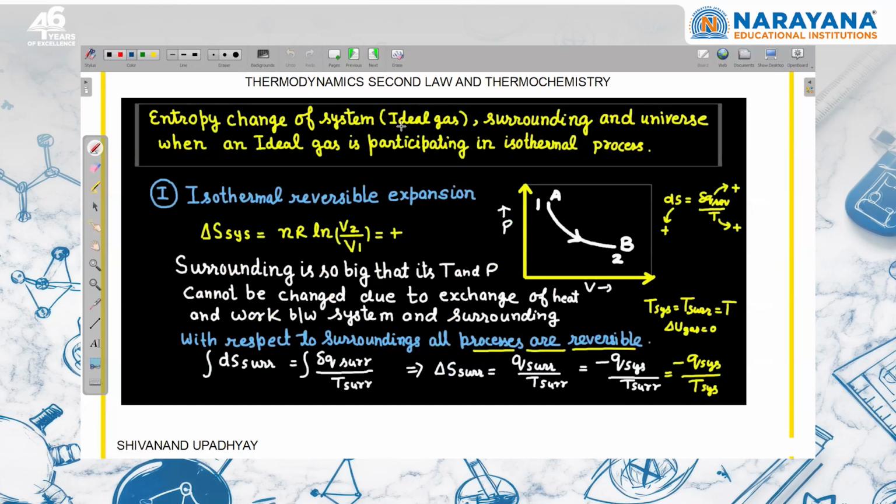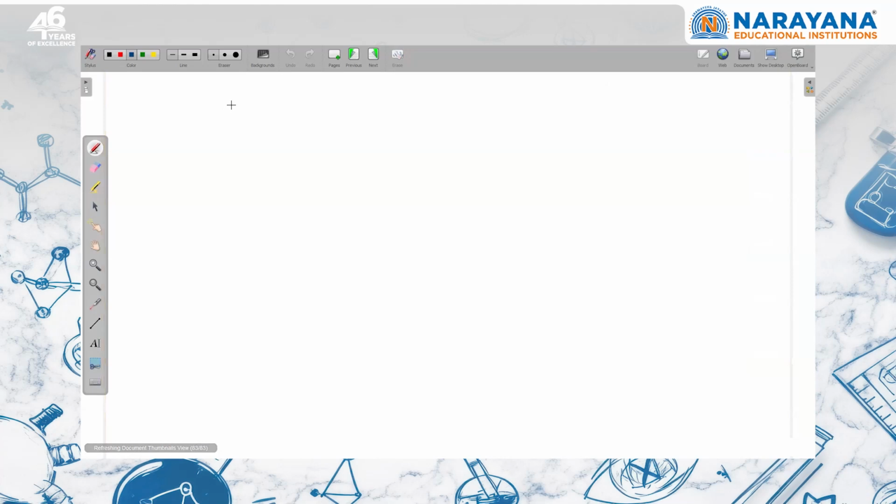Entropy change of system, surrounding and universe when an ideal gas is participating in an isothermal process, right? So this is an isothermal reversible process. If I am saying that an ideal gas is participating in an isothermal reversible process, I can write that delta S of the gas or system, by applying the formula nCv ln T2 upon T1 plus nR ln V2 upon V1, since temperature is constant, the first term will be 0.